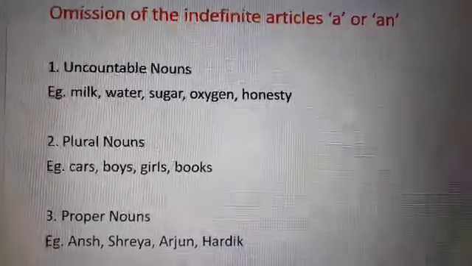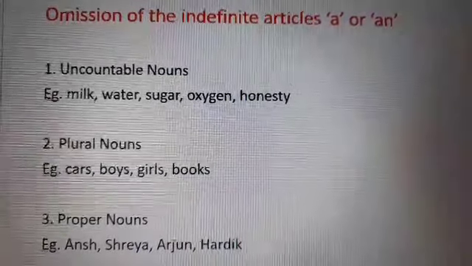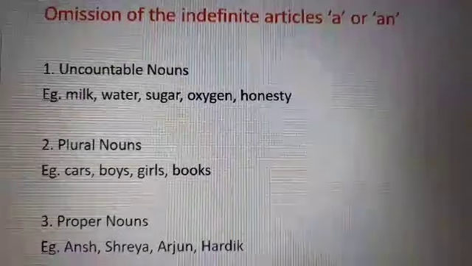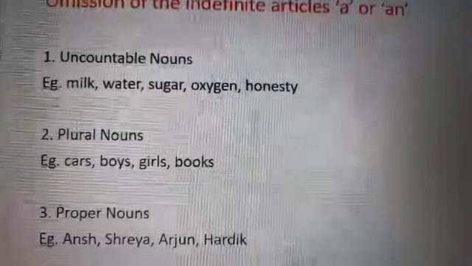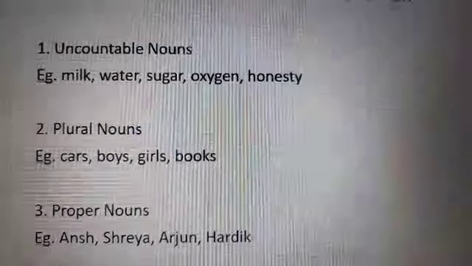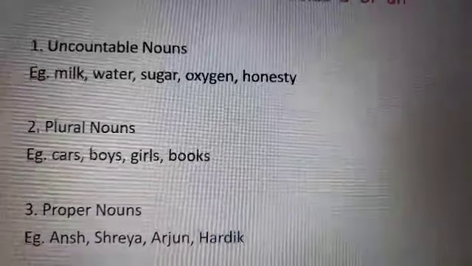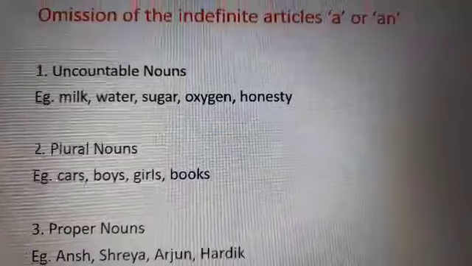Plural nouns. This is very simple because I told you in the very beginning that indefinite articles are placed before singular nouns only. So no indefinite article before plural nouns, and we never place an indefinite article before proper nouns like Ansh, Shreya, Arjun, etc.